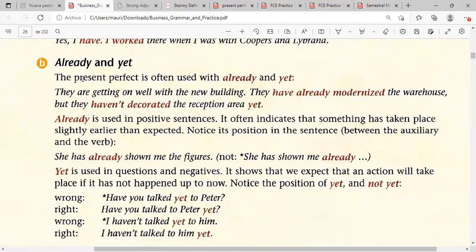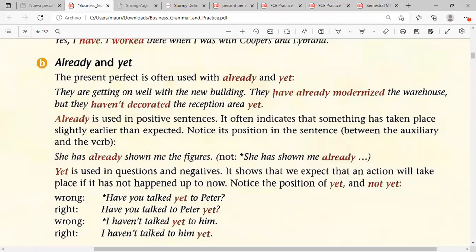Already and yet. The present perfect is often used with already and yet. They're getting on well with the new building. They have already modernized the warehouse, but they haven't decorated the reception area yet. So let's analyze this sentence. We're talking about a building, a reconstruction.